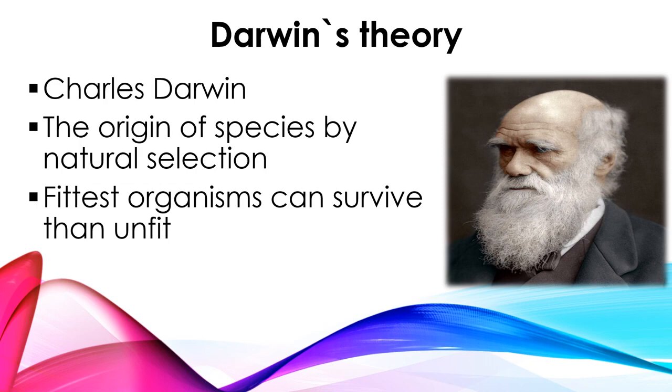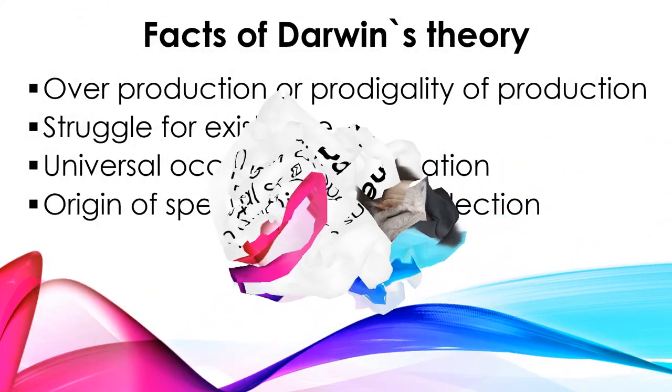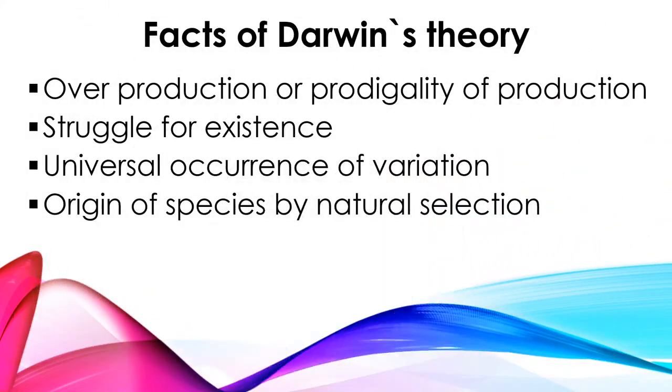So he categorized the organisms as fittest as well as unfit. As per his concept, he said fittest organisms can survive well in the changing environment compared to the unfit organisms. Okay, now let us go on to his theory. Darwin has given this theory based on several facts, observations and inferences, right? Now let us see what facts are given by Darwin for his theory.